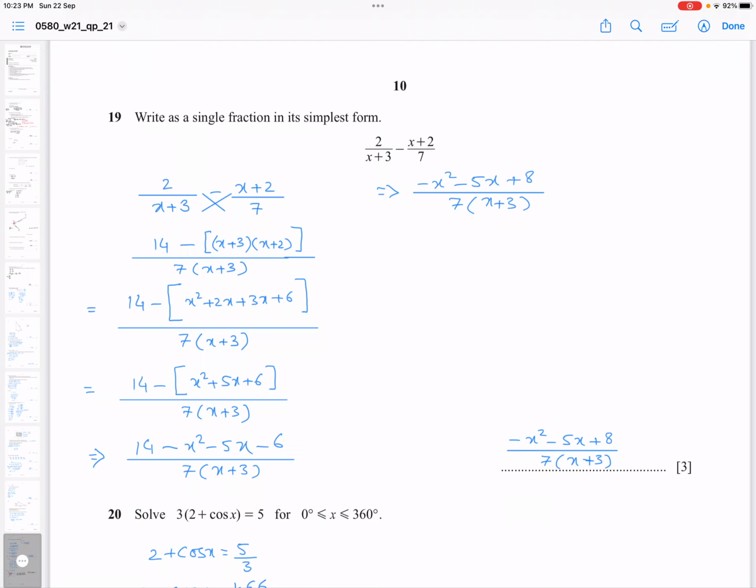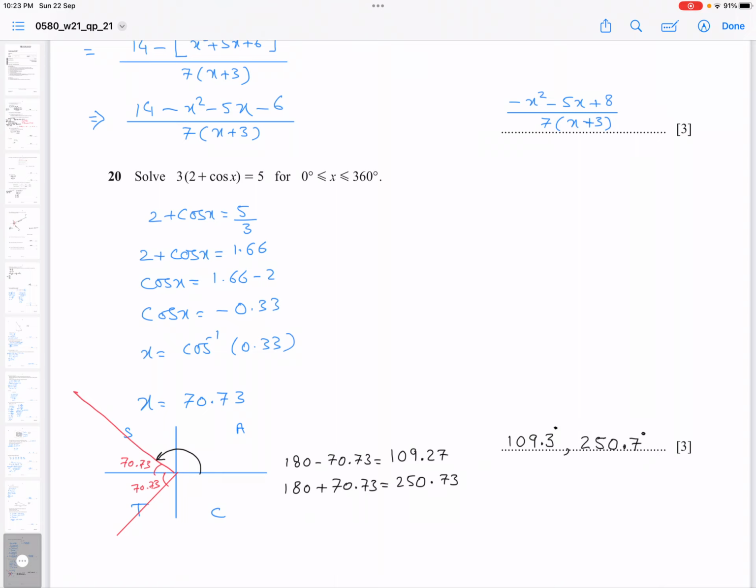Question number 20. Solve 3 times (2 plus cos of x) is equal to 5, and the range of x is from 0 to 360. Okay, so you write 2 plus cos of x is equal to 5 divided by 3. So 5 divided by 3 is 1.66. So your cos of x would be 1.66 minus 2. So your cos of x is negative 0.33.